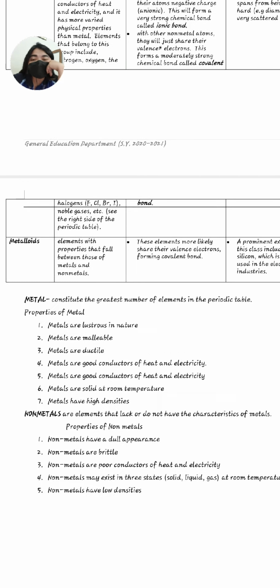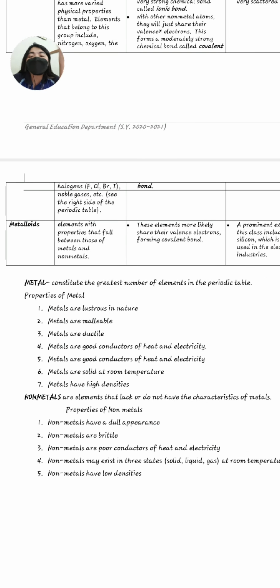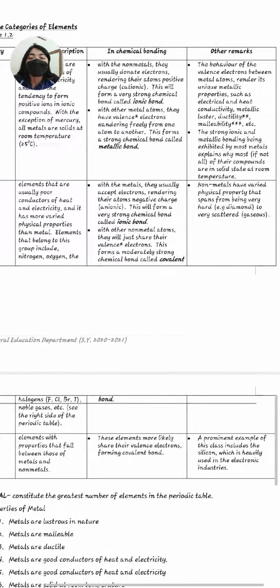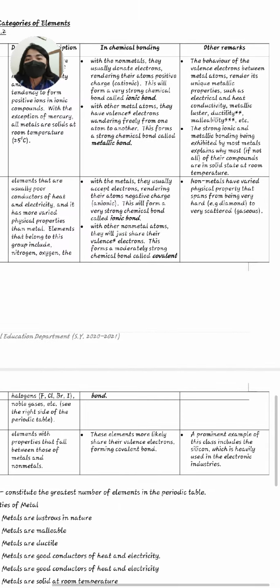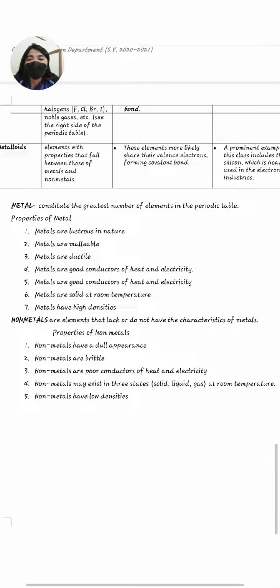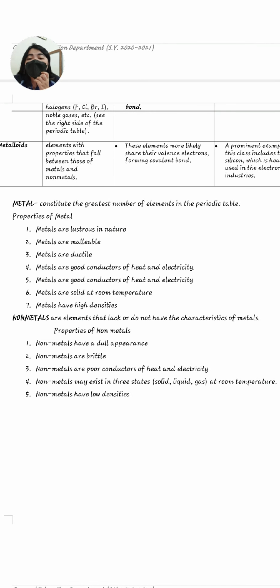Next to that, we also have metalloids. Metalloids are the elements with properties that fall between those of metals and non-metals. These are the elements more likely to share their valence electrons, forming covalent bonds. So these are metalloids. Upon discussing this description and how they chemically bond, let's go on to how we can identify the properties of each of metals and non-metals.